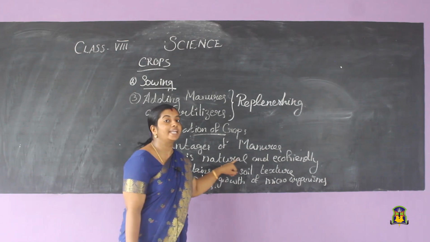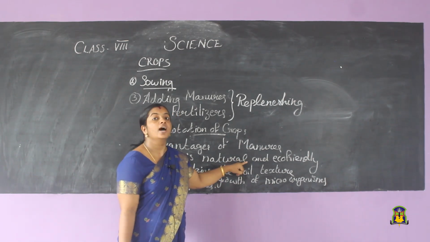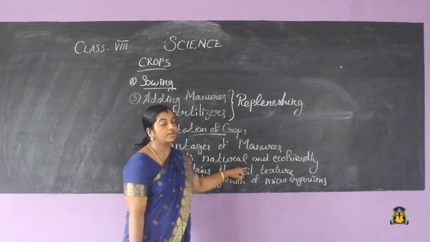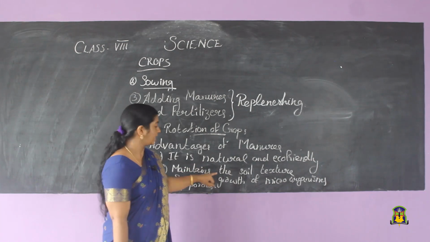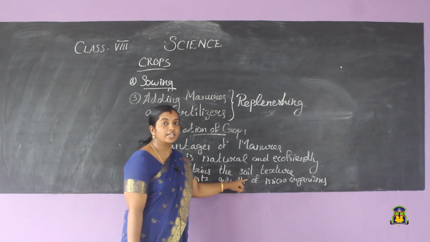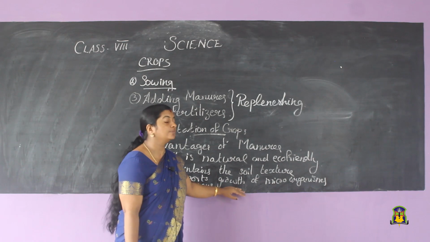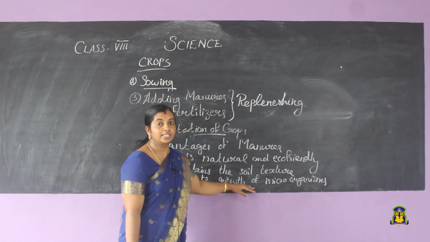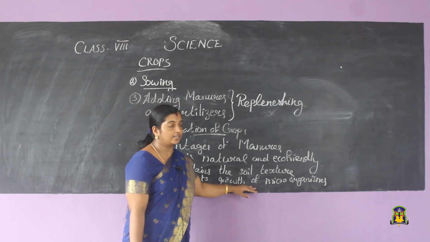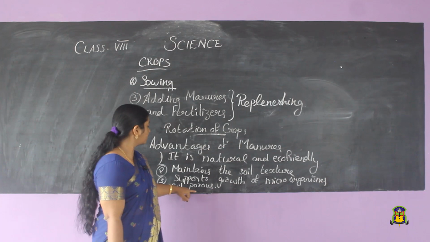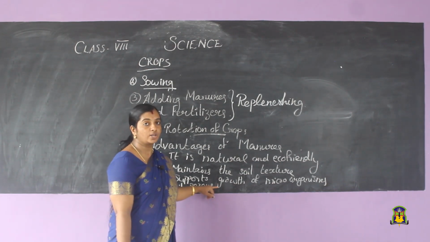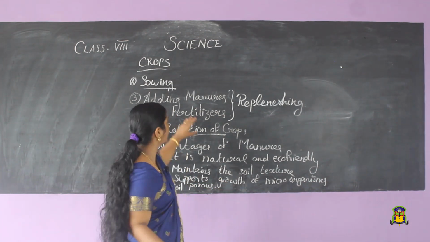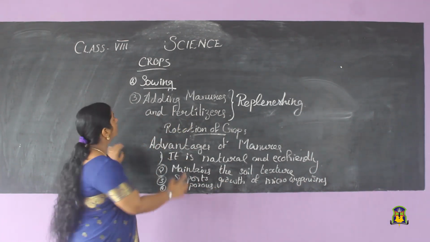First one, it is natural and eco-friendly, that is, does not do any harm to the nature. Second is, it maintains the soil texture. It will not affect the soil texture since it is natural. Then it supports the growth of microorganisms, that is, the growth of microorganisms in the soil is very essential for the preparation of humus and making the soil warm and moist and cool. Then it also helps to keep the soil porous, that is, if it is porous, it will be easy for the air and water to penetrate deep into the soil. These are the advantages of adding manures and fertilizers.